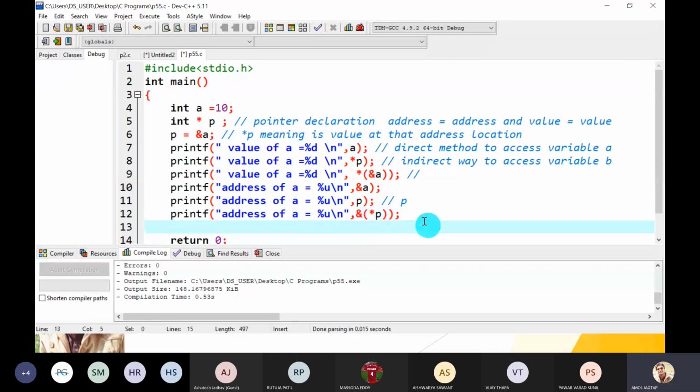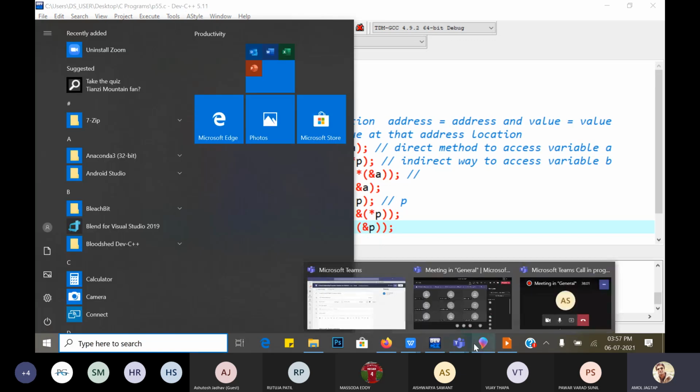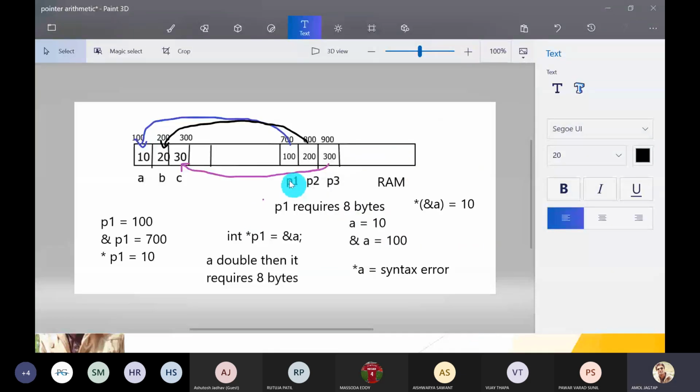Next, any other way to print the address of A? Yes, there is another way. For example, address of P. What is the meaning of address of P? It gives you P's address. P also has some address. Suppose this is P1. Just P1 gives you 100, and address of P1 gives you 700. That means this pointer variable P1 has some address, 700. So address of P1 gives you 700.